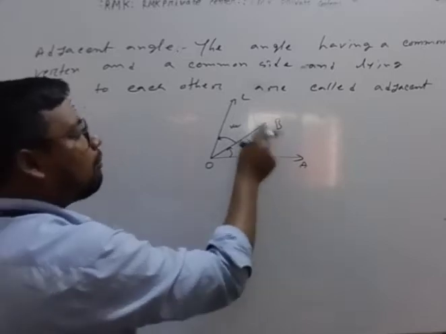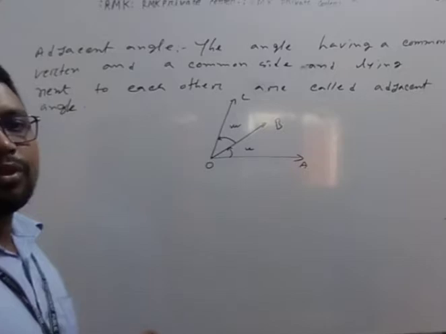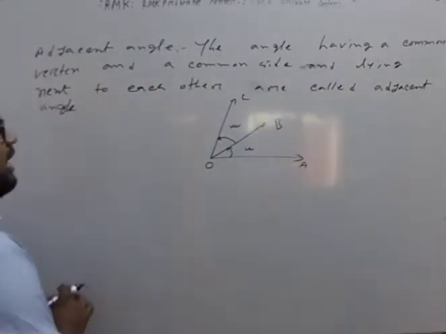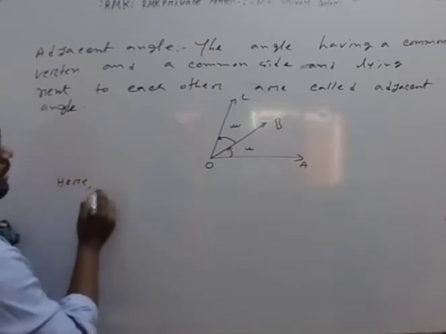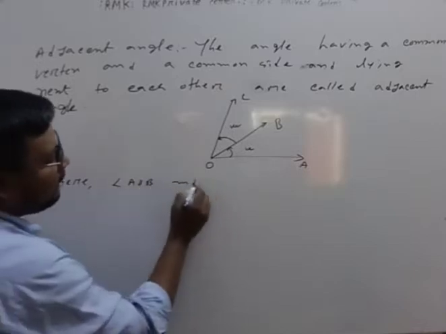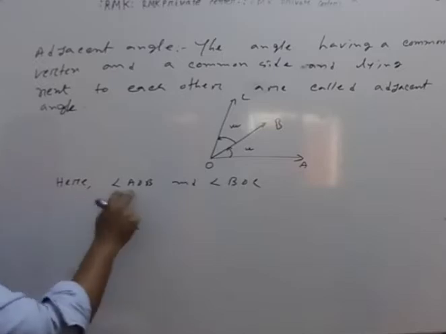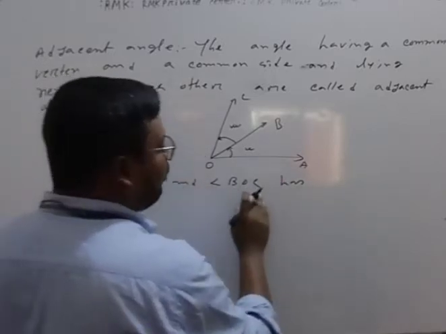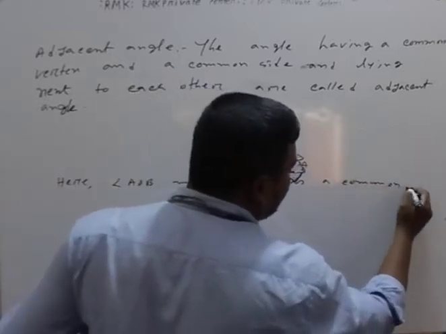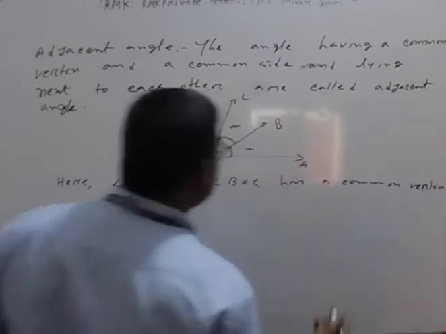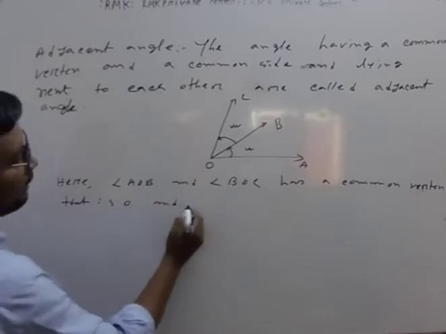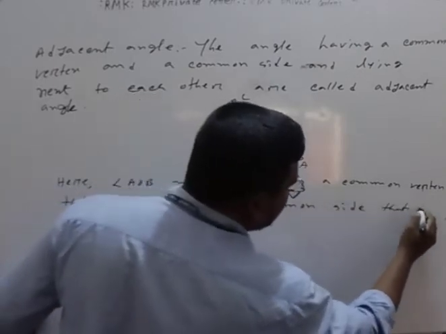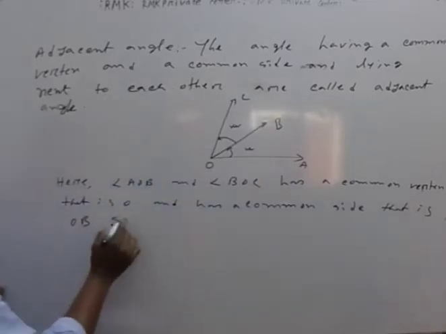That means when two or more angles have a common vertex and a common side, then the angles are called adjacent angles. In the same way you can write here: angle AOB and angle BOC have a common vertex, that is O, and have a common side, that is OB. So we can say that.